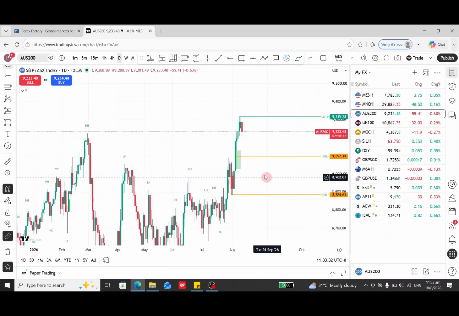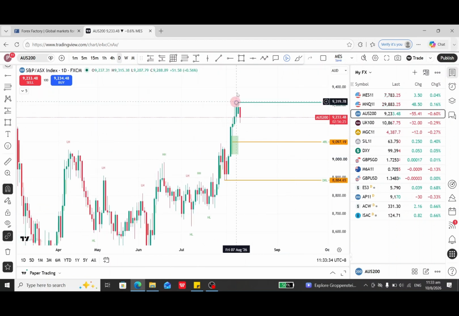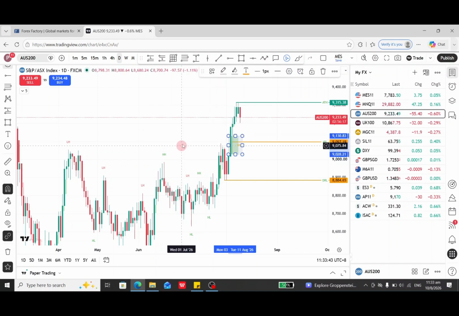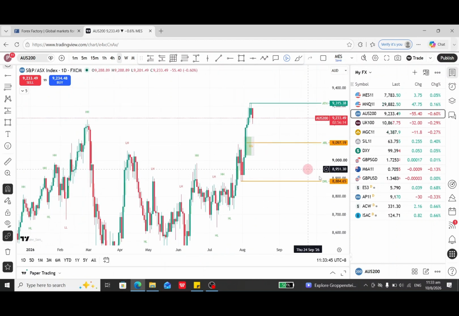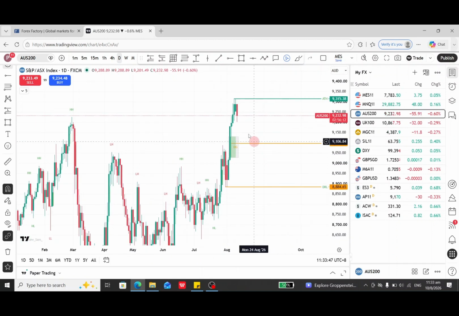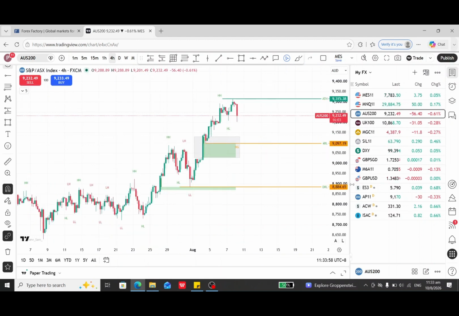Based on the daily chart, this is quite a big daily gap. If the market retraces up to here, into the daily gap, the market could potentially drop back to this zone.